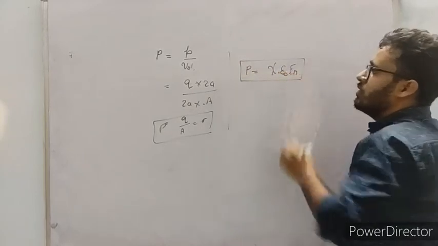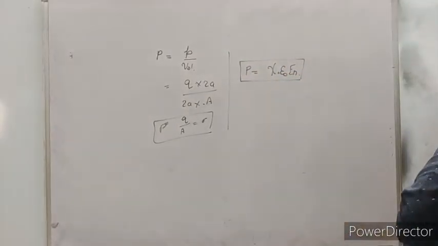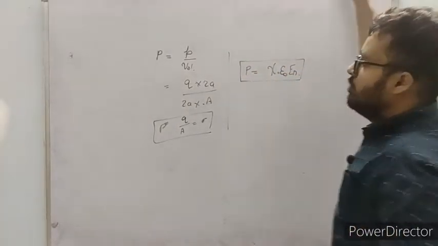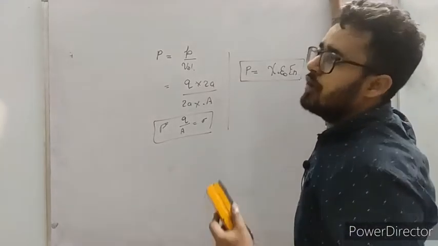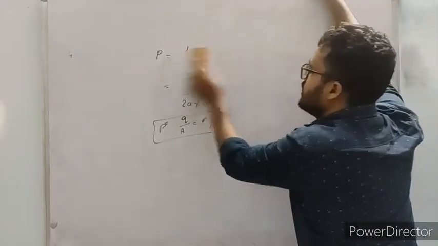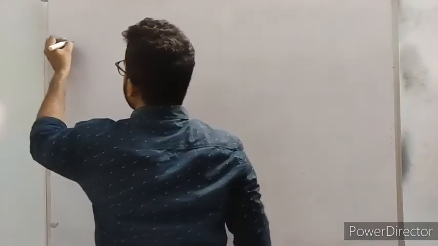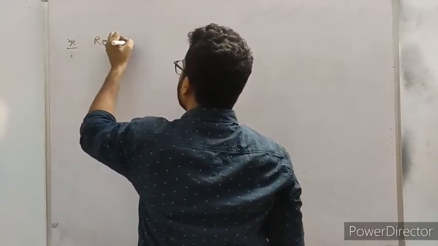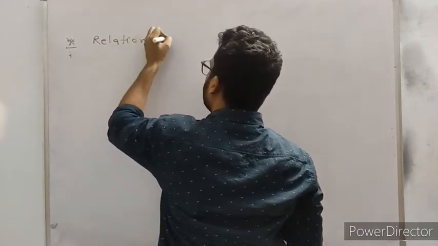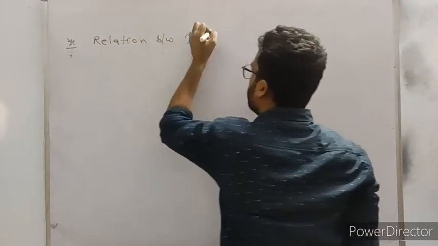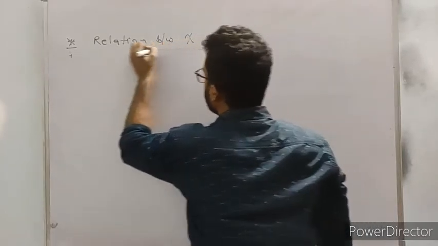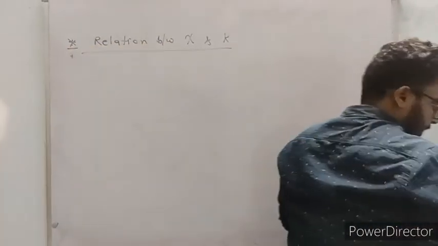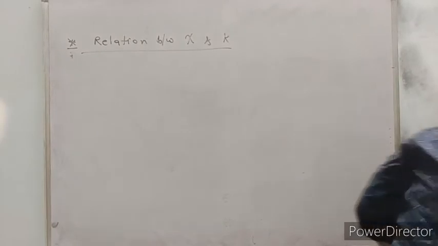By using these two formulas, today we are going to derive a relation between chi and dielectric constant. Put the heading in your notebook: relation between chi and K. We will see the relation between chi and K. So what is the relation?